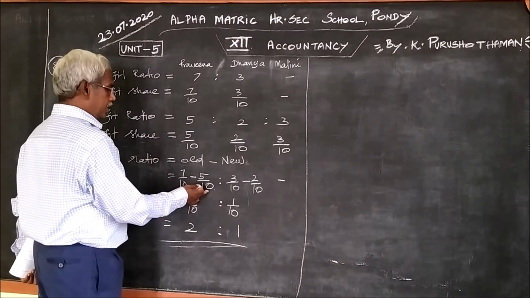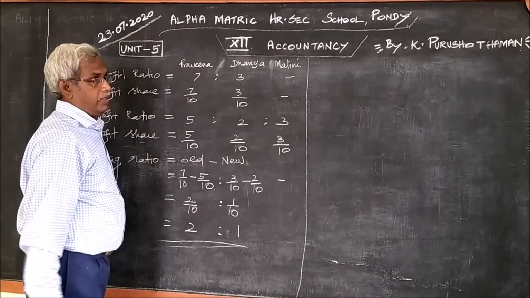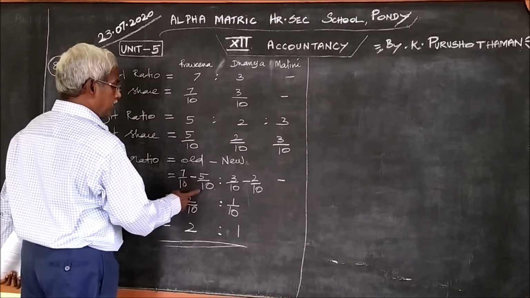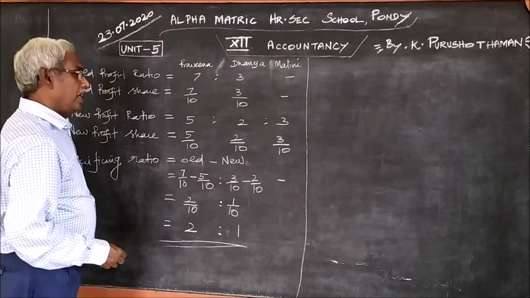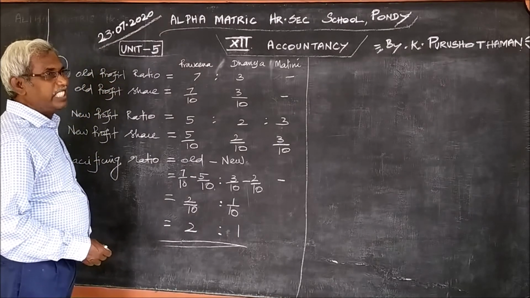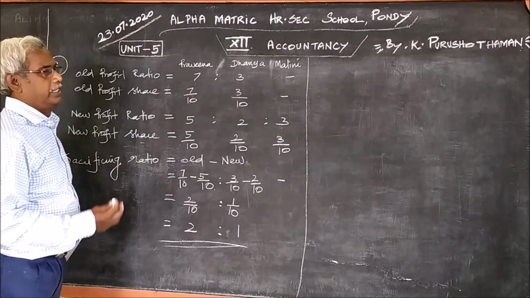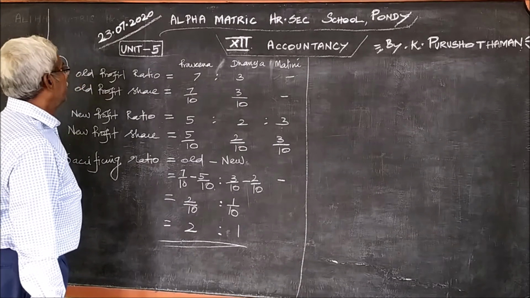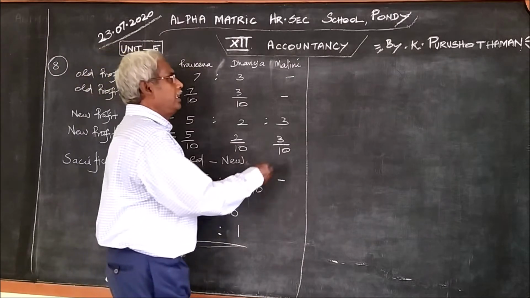Here 10, here 20, you cannot do 7 minus 5 is 2. Here 20, here 20, or 10, 10. The denominators must be the same. You understand what I say? Unless the denominators are equal, we cannot either add or subtract. You must be very careful in it. Okay, good. Then we shall pass on to the 9th one.